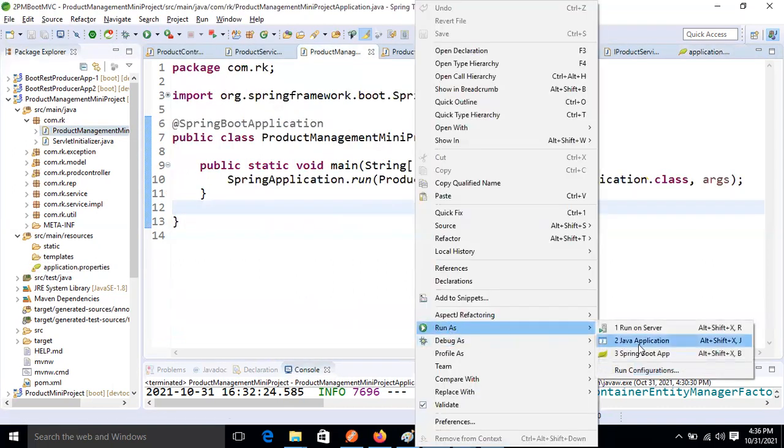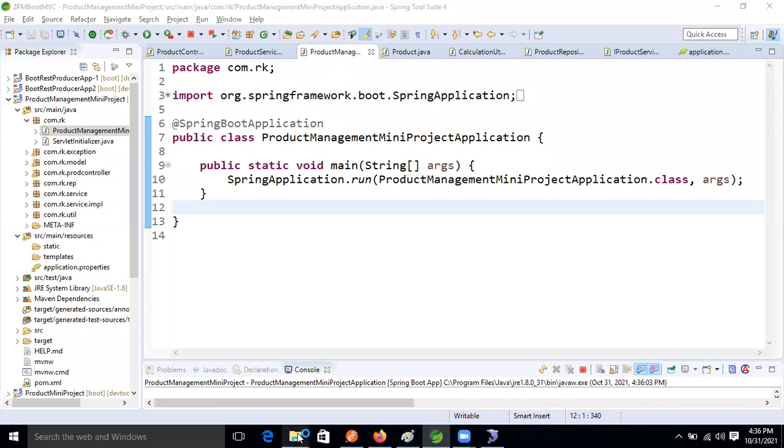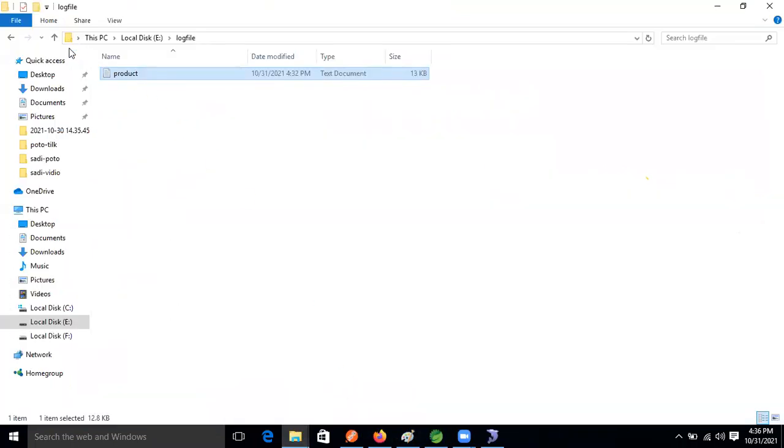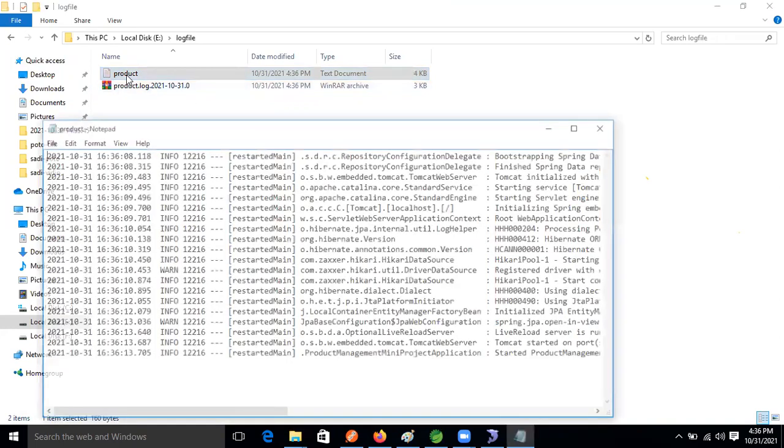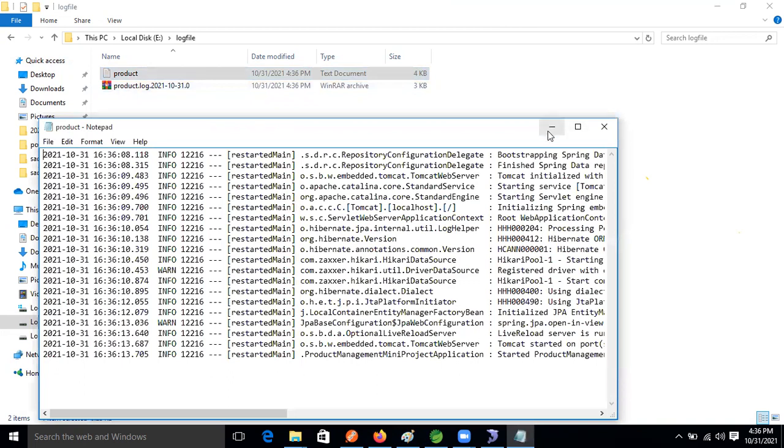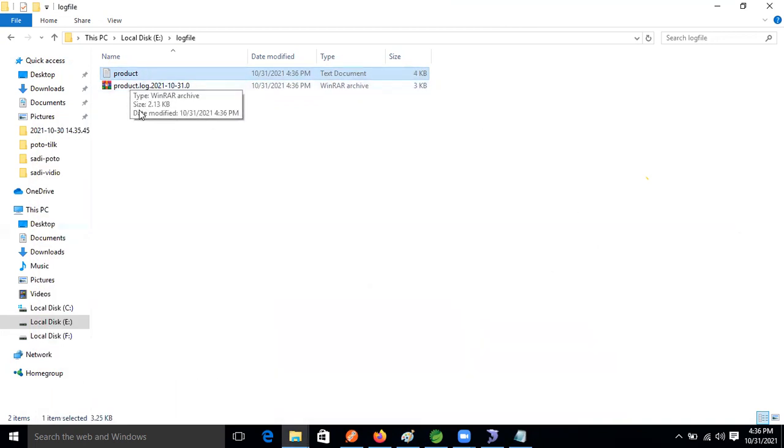Now run the application. See that? First, see this date, 2021-10-31, October 31. This file is generated and converted into an archive file, and this is the current log file. If the file reaches our max capacity, the current file will be converted into an archive file, guys.